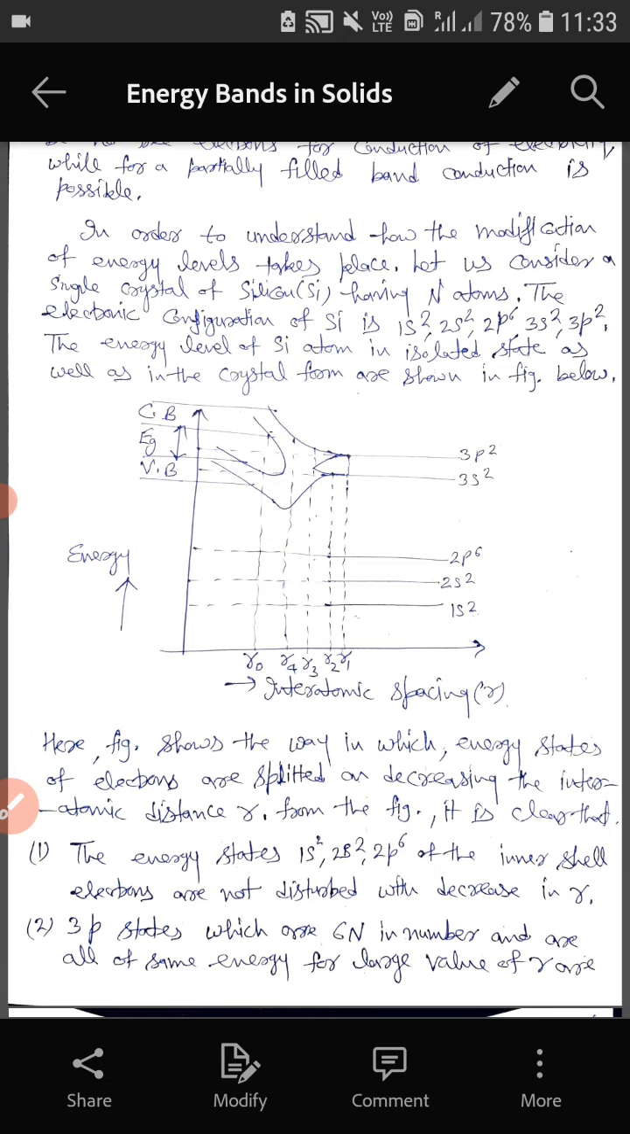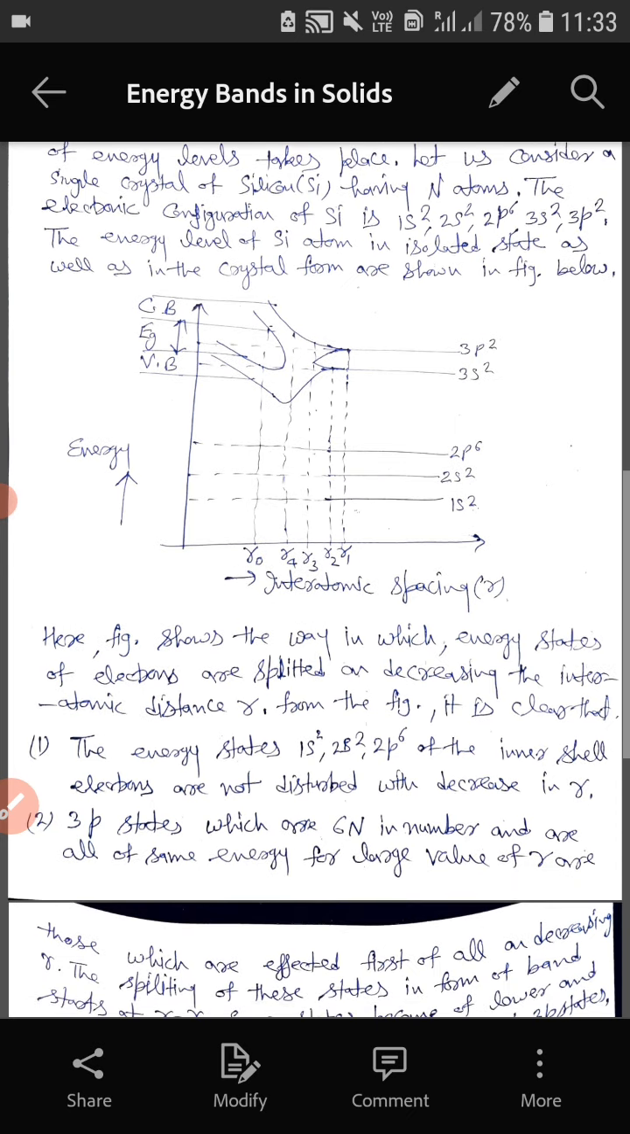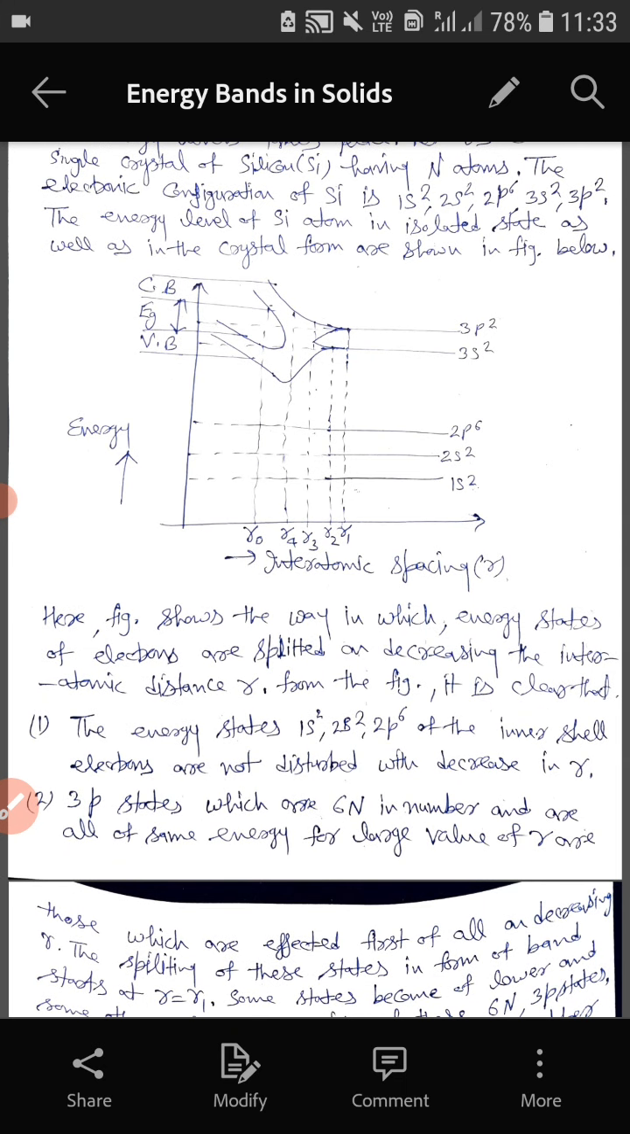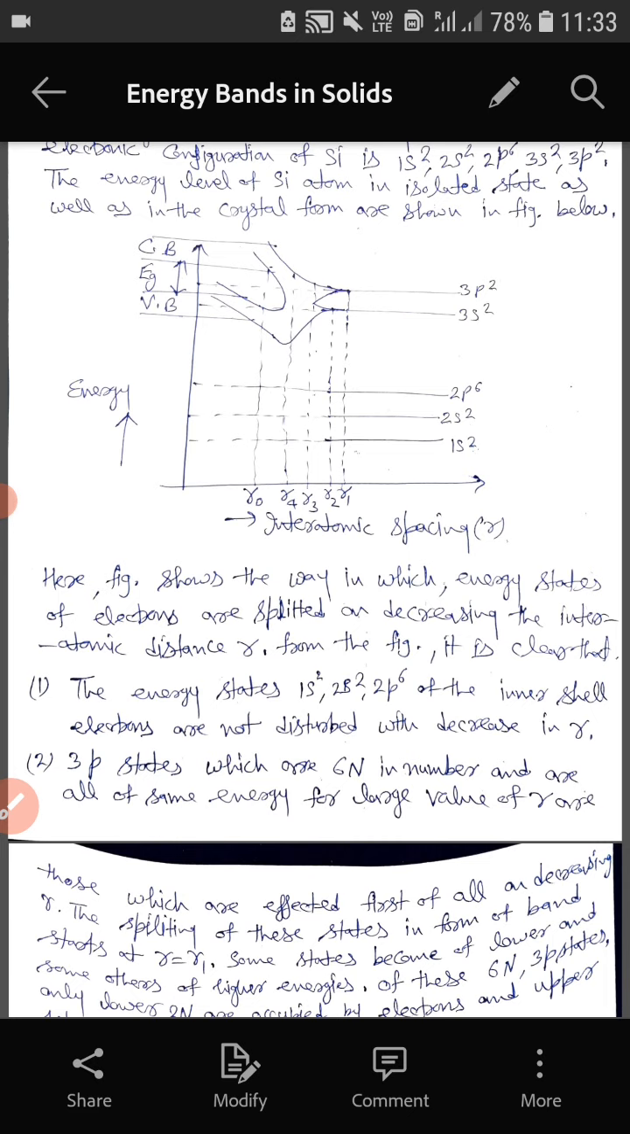For that, let us consider a single crystal of silicon having n atoms. The electronic configuration of silicon, we know, is 1s2, 2s2, 2p6, 3s2 and 3p2. That means the inner orbits, first and second, are completely filled, and the third orbit, in which we have 3s electrons and 3p electrons, is not completely filled. The energy levels of a silicon atom in an isolated state as well as in crystal form are shown in the figure below.